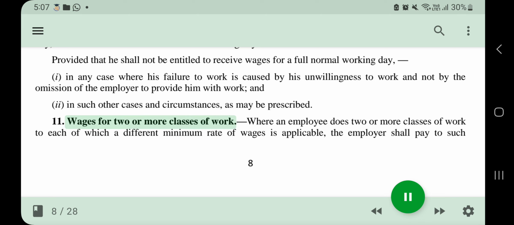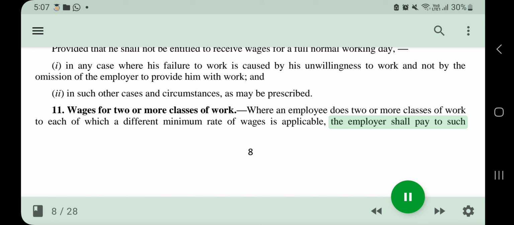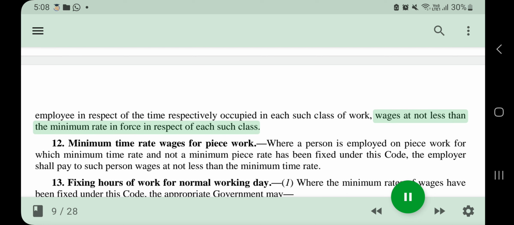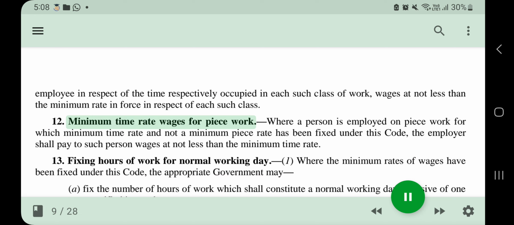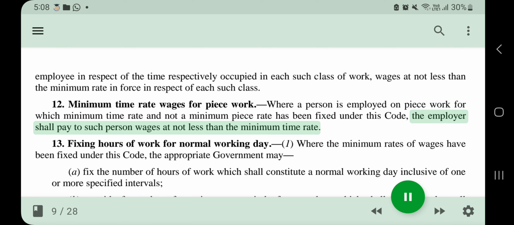11. Wages for 2 or more classes of work. Where an employee does 2 or more classes of work to each of which a different minimum rate of wages is applicable, the employer shall pay to such employee in respect of the time respectively occupied in each such class of work, wages at not less than the minimum rate in force in respect of each such class. 12. Minimum time rate wages for piece work. Where a person is employed on piece work for which minimum time rate and not a minimum piece rate has been fixed under this code, the employer shall pay to such person wages at not less than the minimum time rate.